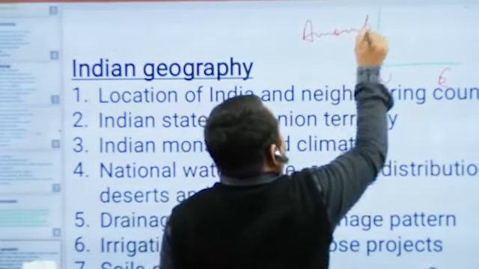And from south to north, the amount of rainfall also reduces.